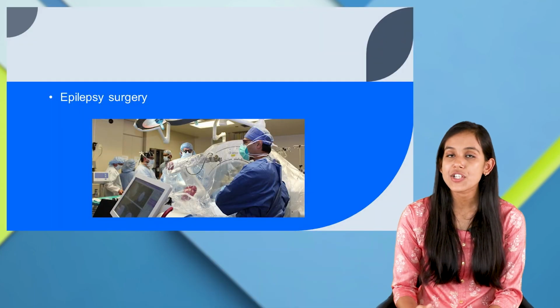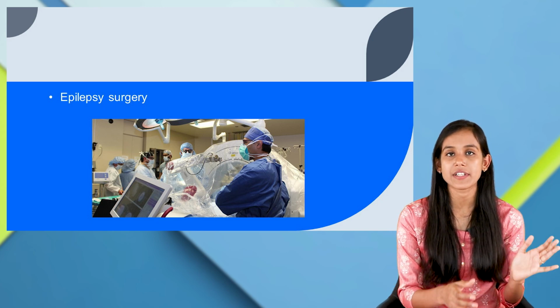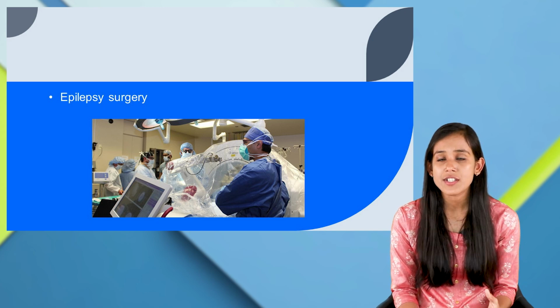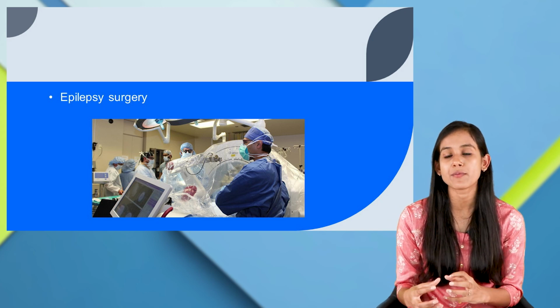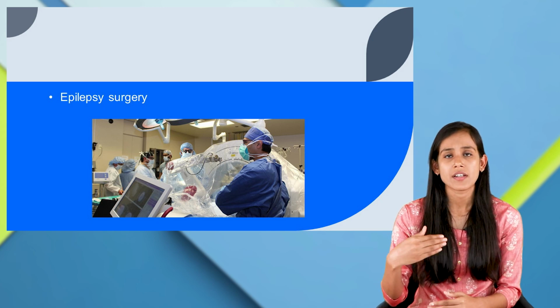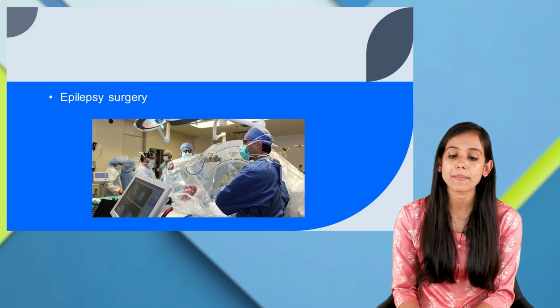Next, epilepsy surgery can be performed. For example, if it is a focal seizure and it is caused due to a particular part of the brain where the neurons are impaired, right? So that can be removed. Actually, the cause can be removed. So surgery can be done.